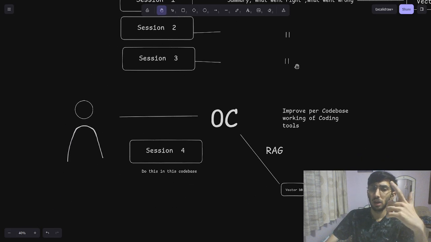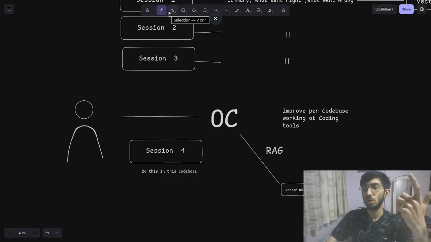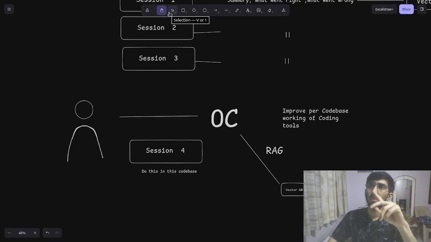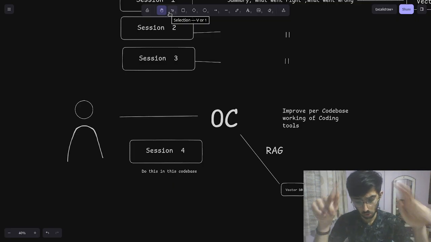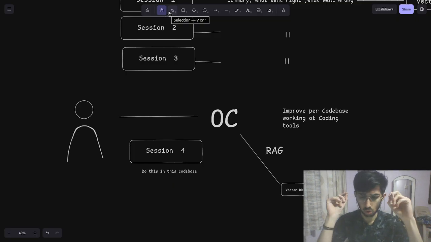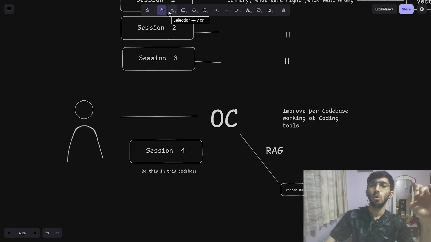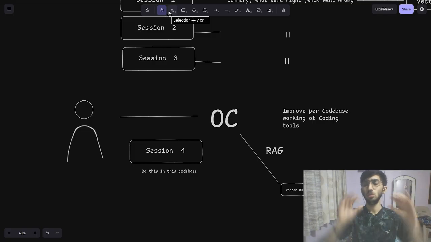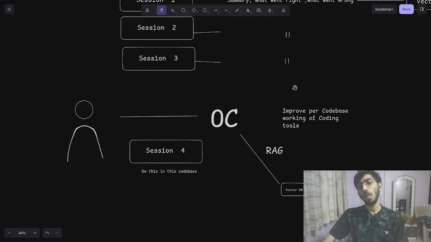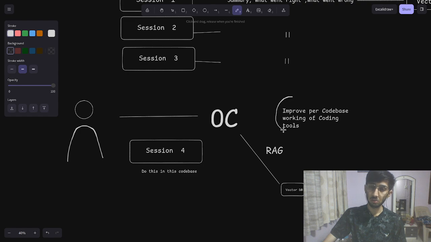And later when we tell it to do something, my OpenCode should use RAG, very well, to figure out just those embeddings that we stored that tell it how to work in that code base. This is what kind of interested me.